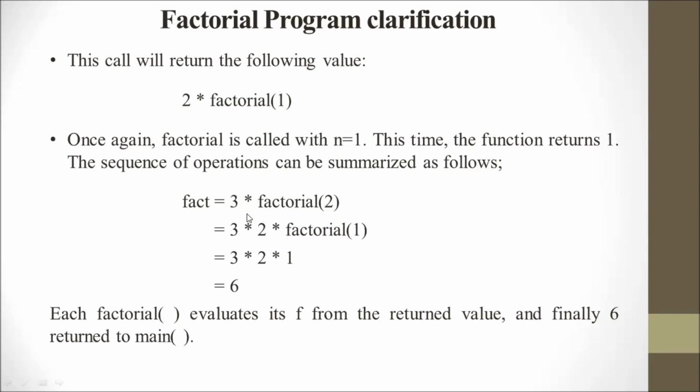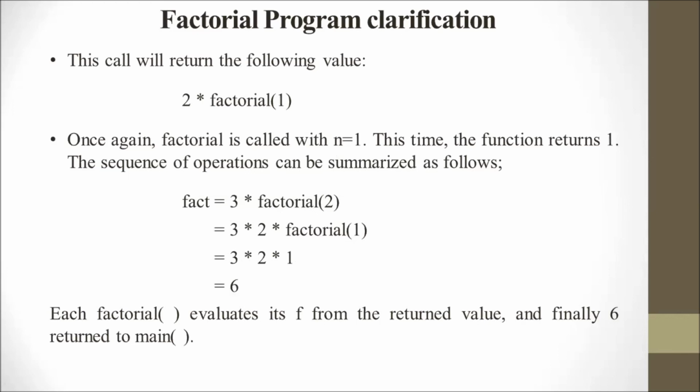This is the internal process of how the factorial is calculated. The first statement calculates 3 into factorial 2, the second time 3 into 2 into factorial 1, and the third time 3 into 2 into 1, and the final result is 6. So the result 6 will return to the main function.